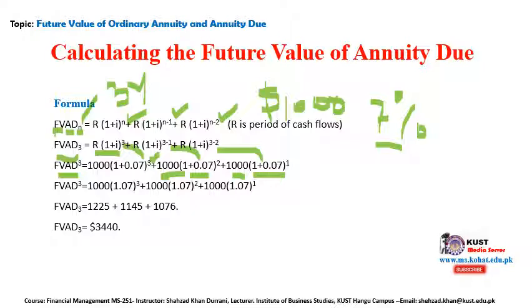Clear? So 1000 into 1.07 power 3, if you take power 3 of it and then multiply it with 1000, you will get 1225. If you take 1.07 power 2, multiply it with 1000, you will get 1145. And then, for example, this is 1.07. If you take the power with 1, you will get the same amount, and multiply it with 1000, you will get 1070. Add it and you will get 3440.